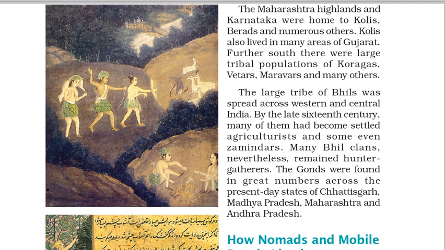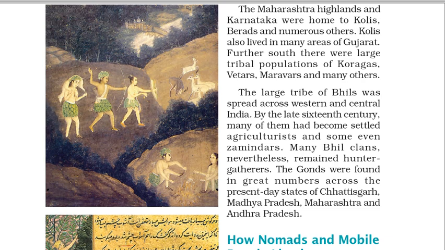Fig. 2. Bhils hunting deer by night. The large tribe of Bhils was spread across western and central India. By the late 16th century, many of them had become settled agriculturists and some even zamindars. Many Bhil clans, nevertheless, remained hunter-gatherers. The Gonds were found in great numbers across the present-day states of Chhattisgarh, Madhya Pradesh, Maharashtra and Andhra Pradesh.